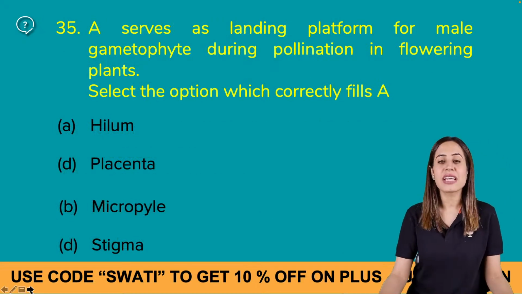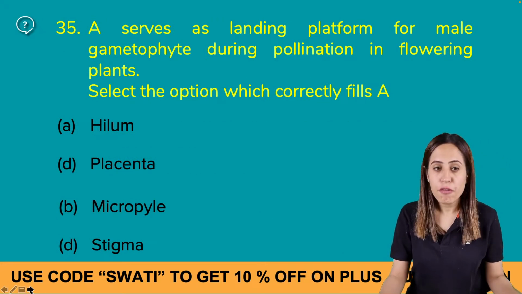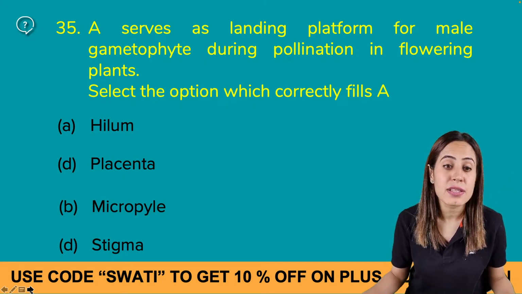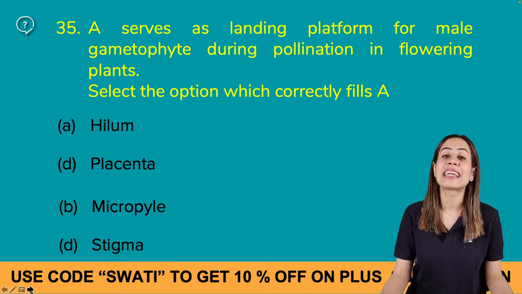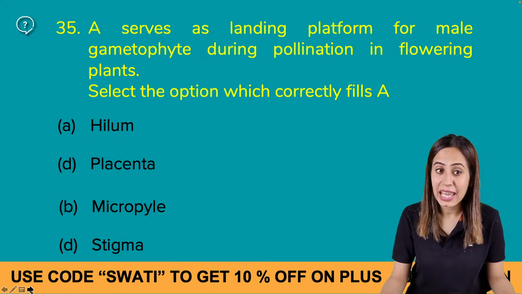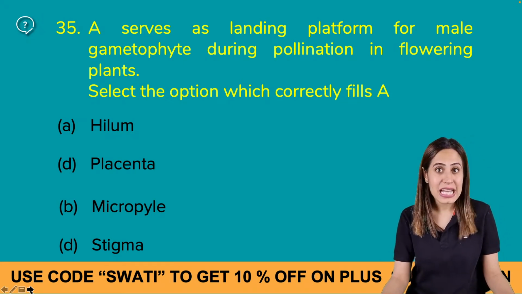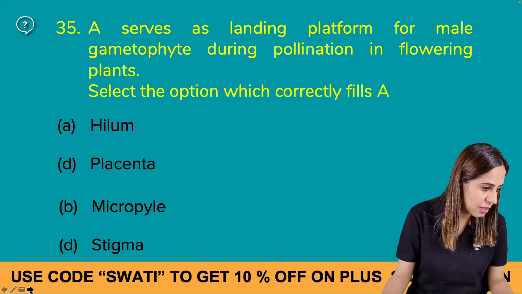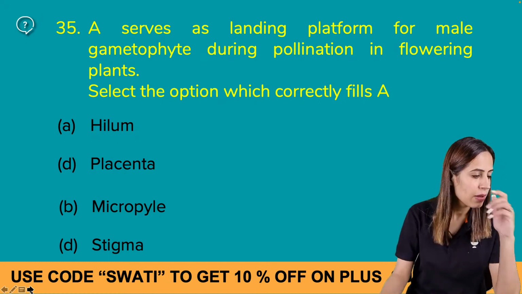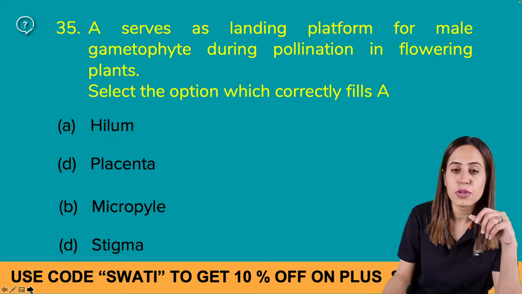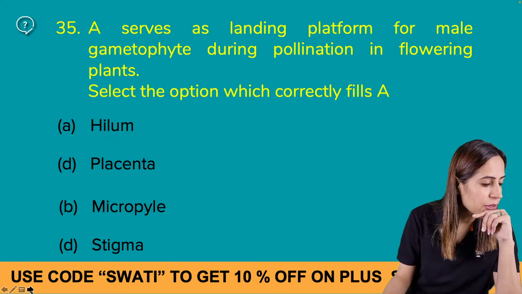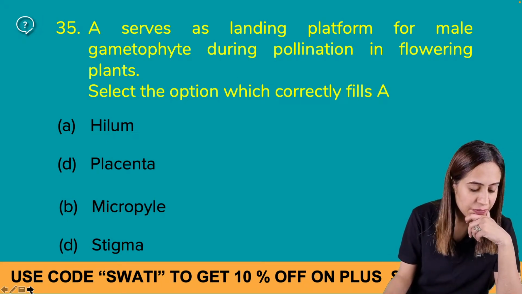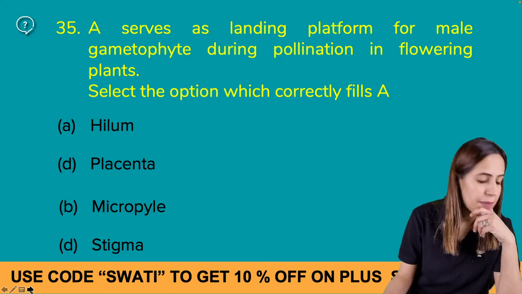Dash serves as the landing platform for the male gametophyte during pollination in flowering plants. Select the option which correctly fills A: hilum, placenta, micropyle or stigma. Yes, please tell me the answer. Which is the correct answer? I am looking at the chat box. Mayuk, Neha, Mohammad Arif. Yes. Divya, please tell me the answer.